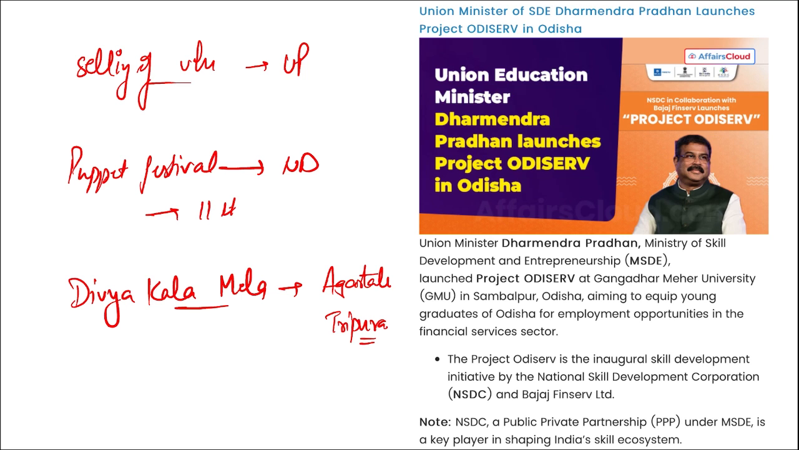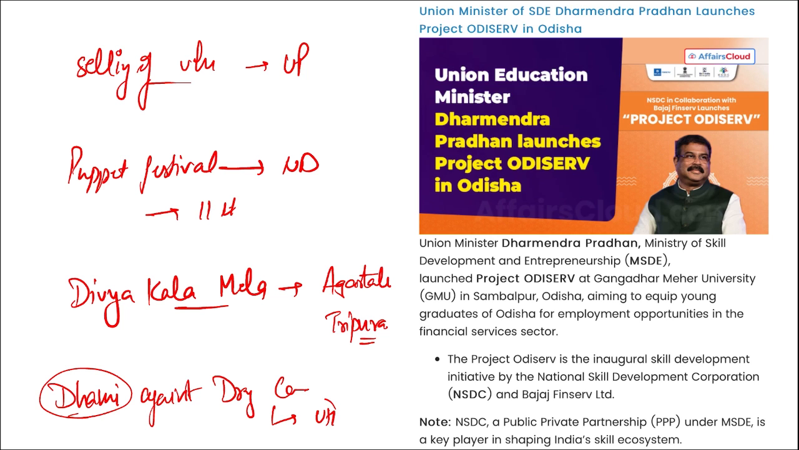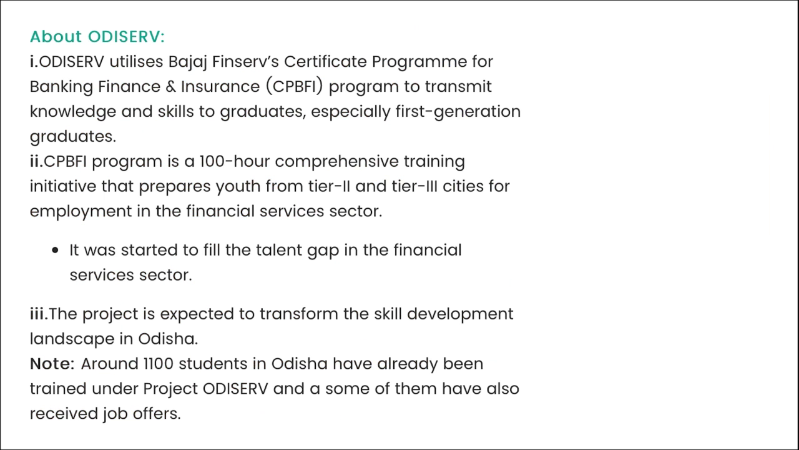Right? Then recently, which state has launched the Dhami Against Drug campaign? Pushkar Singh Dhami is the Chief Minister of which state? He is of Uttarakhand. So this Dhami Against Drug campaign was launched by Uttarakhand.